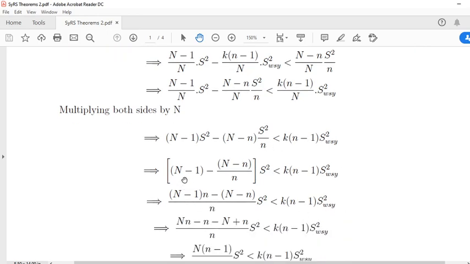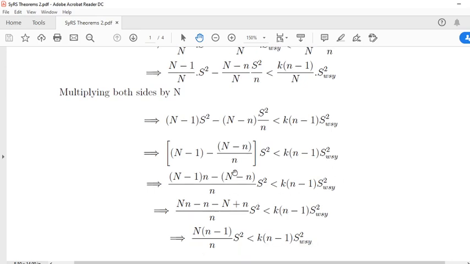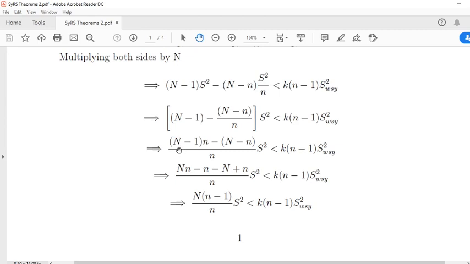Next, N minus 1 S square is less than k into n minus 1 S square WSY. Here this N multiplies, N minus 1 into n minus 1 by n S square less than this term. This is simplification.